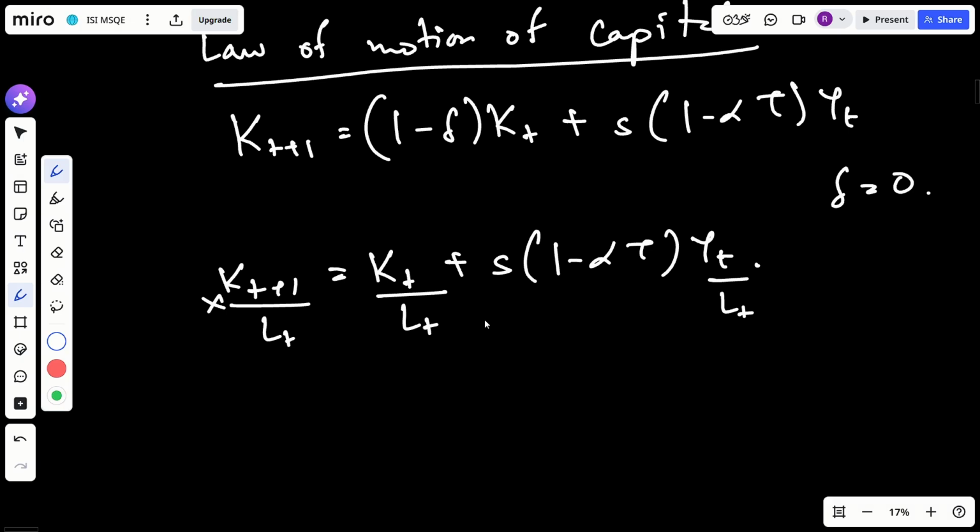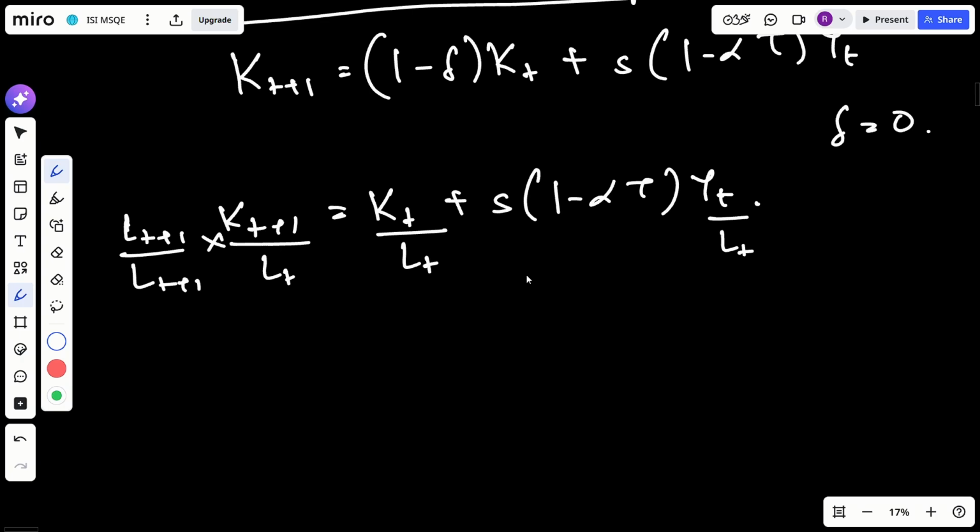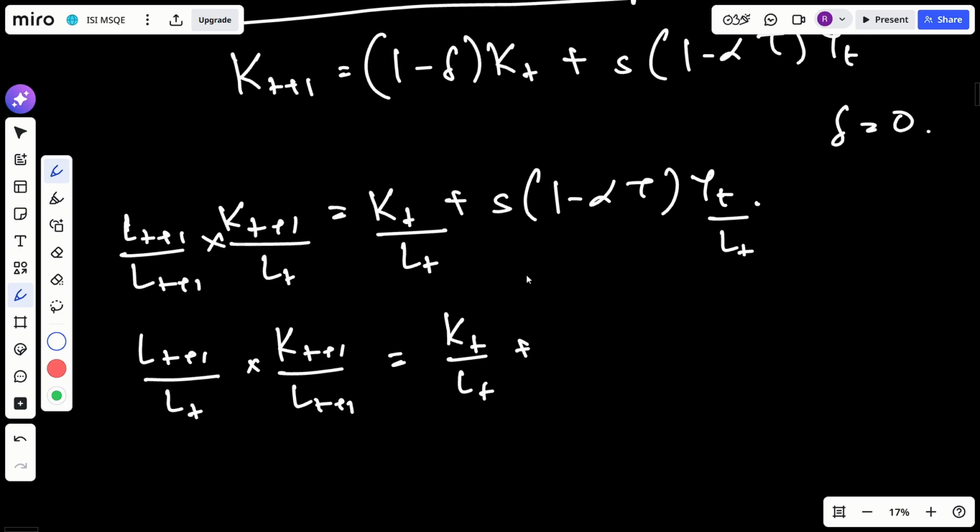I can write this equation like this as well. So first what I am doing, I am dividing both sides with L_t. Then from that, on the left hand side, I am just multiplying and dividing by L_t plus 1. So from here I can write L_t plus 1 divided by L_t times K_t plus 1 divided by L_t plus 1 equal to K_t by L_t plus s times this.